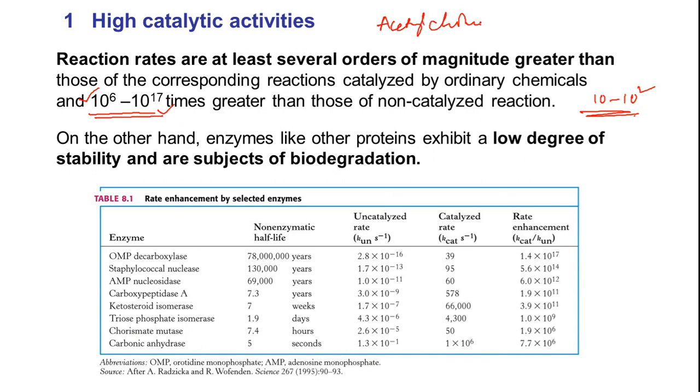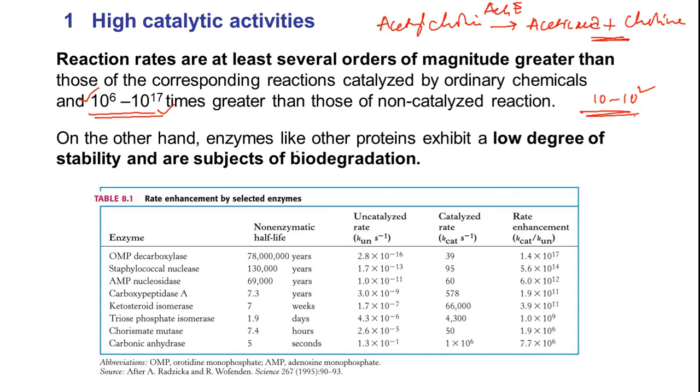Okay. So if you take the hydrolysis reaction for acetylcholine, it will be hydrolyzed into acetic acid and choline. Acetylcholine esterase is the enzyme. It can hydrolyze more than 10 power 6 molecules per second, into acetic acid and choline. So they are so quick.